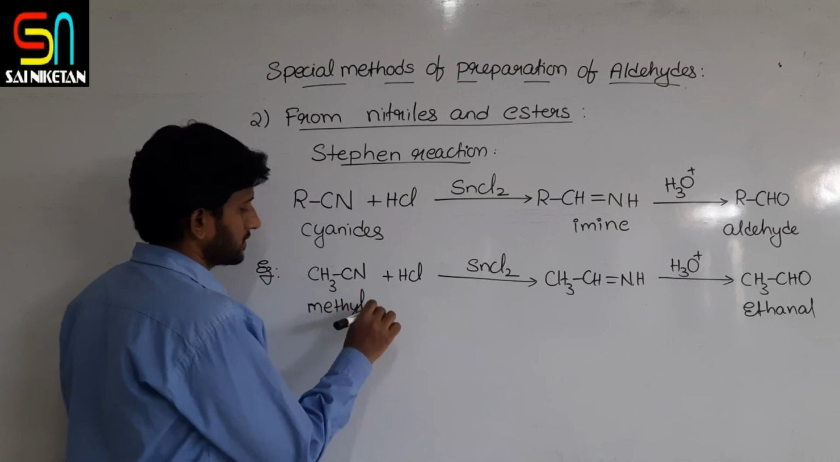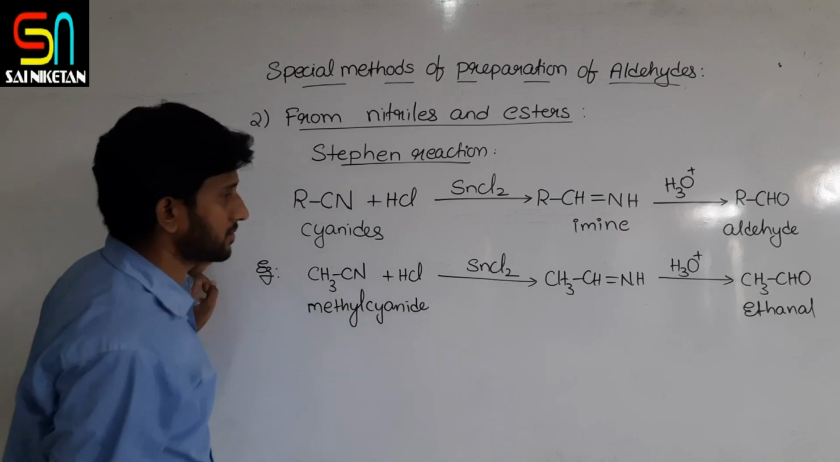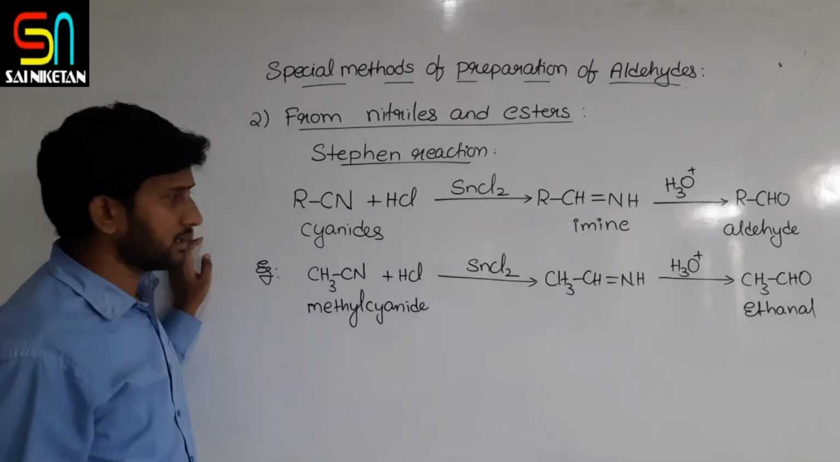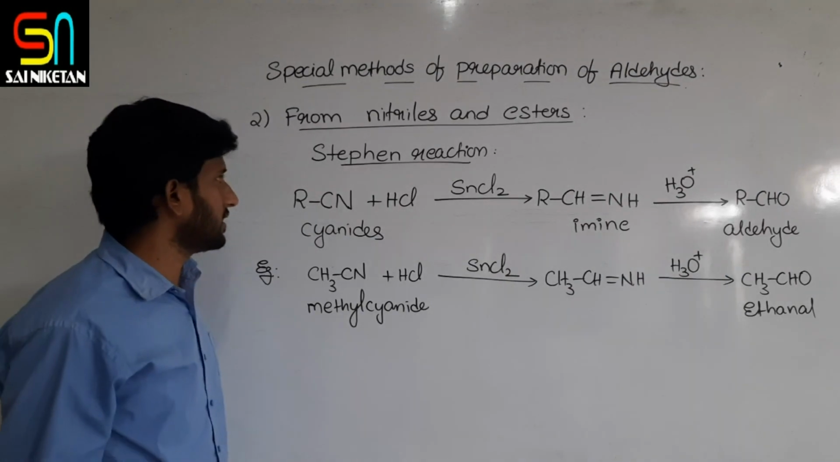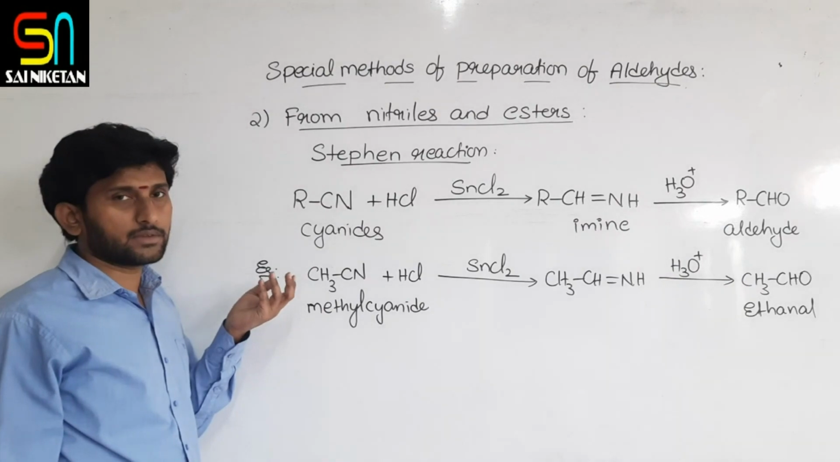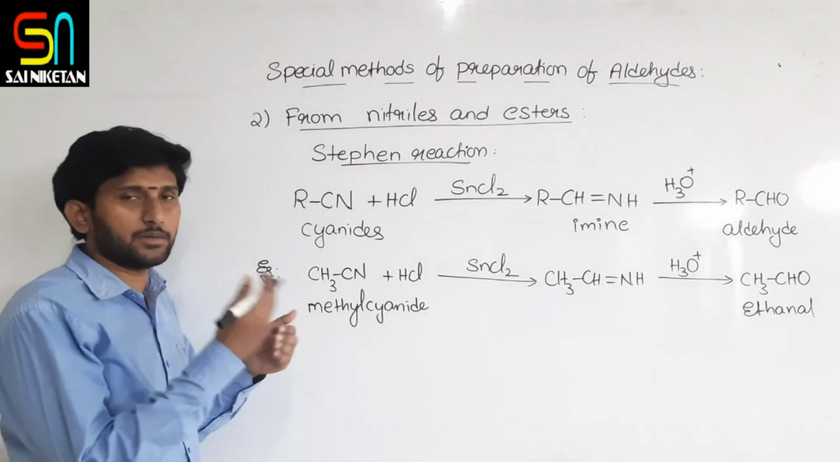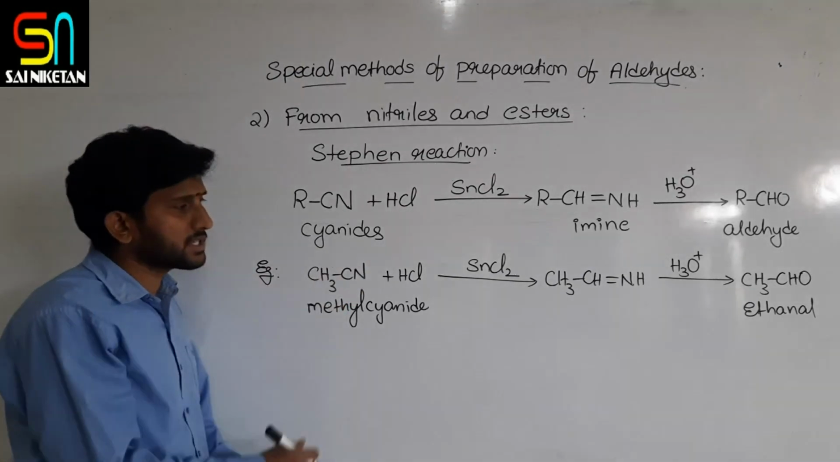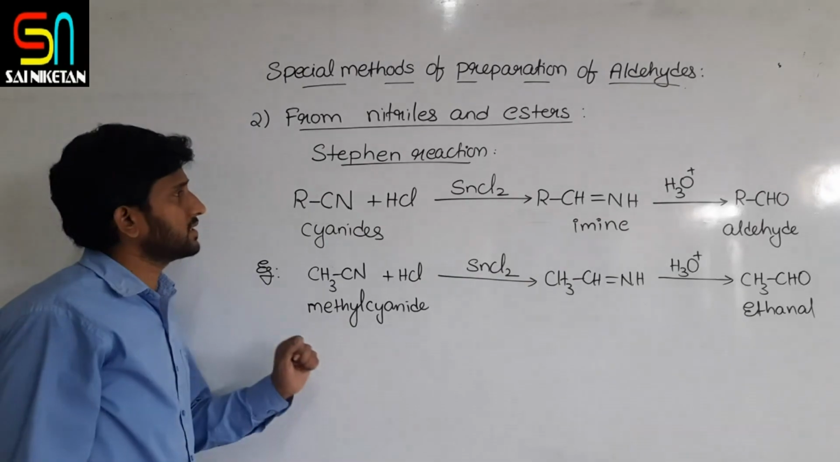Methyl cyanide on Stephen reduction produces ethanal. So an imine intermediate is there in this. So what is the Stephen reaction? You take nitriles and react them with HCl and tin chloride. You will get imines, followed by hydrolysis produces aldehydes. This is one method, okay, Stephen reaction.